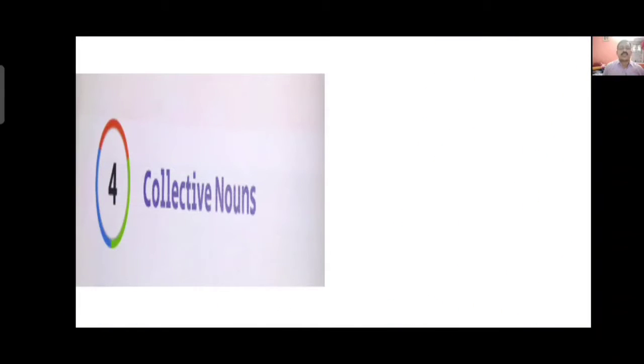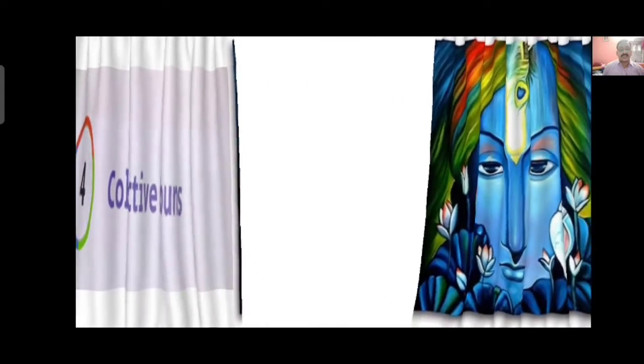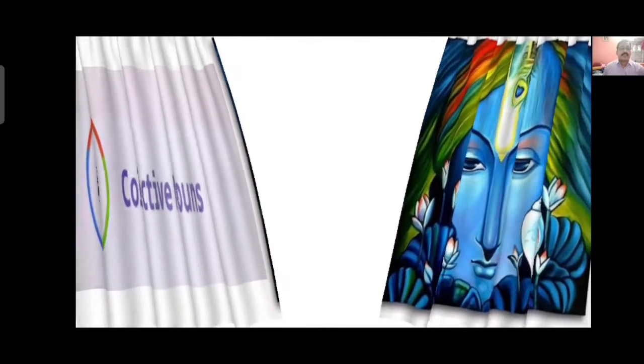Today we are going to read lesson 4, collective noun. Lesson 4, collective noun, is a part of the types of noun. So let's see what is there in this lesson. Lesson number 4. First we will know about collective noun.